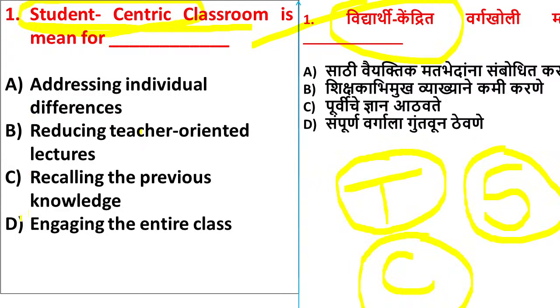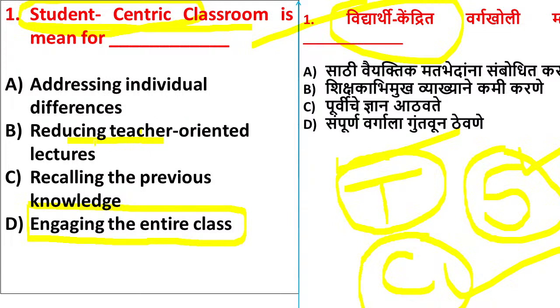Some are saying engaging the entire class, but this is not related to student-centric classroom. Whether it is a student-centric class, a teacher-centered class, or a content-centered class, the class has to be engaged by the teacher. So leave option D. And Neelam has said option B. Listen, Neelam, reducing the teacher burden or reducing teacher-oriented lectures is not the aim of education. So option B is also not correct. Option D is also not correct here.